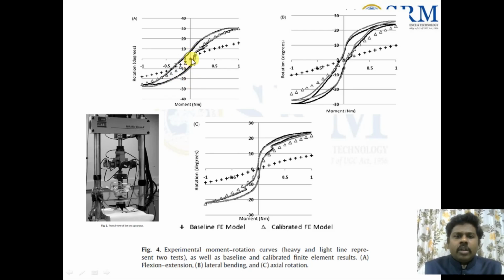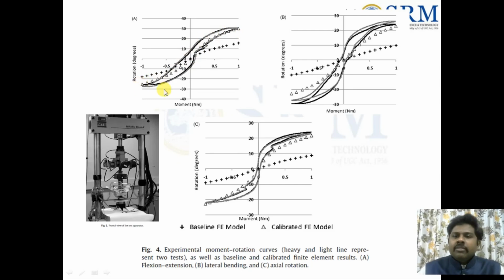If I am applying a moment over here, for example, here they have applied 1 Newton meter as a moment. 1 Newton meter, it is going for a flexion over here, and it is coming back. Here they will give it as a sine curve, and they can get a hysteresis. For example, here 1 Newton meter plus or minus 1 Newton meter, they will give us a load and how many degrees it is going over here.